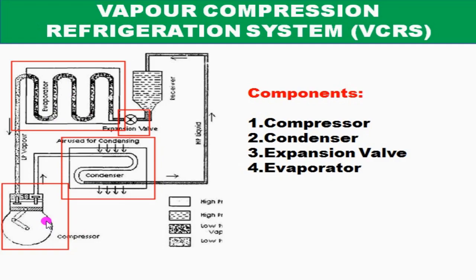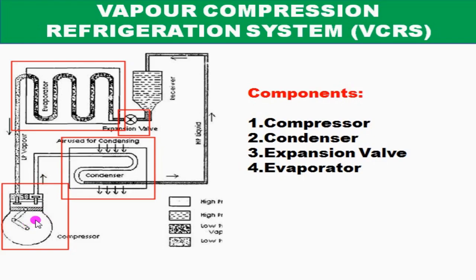One is continuously drawing the refrigerant vapor from the evaporator so that a low pressure, low temperature can be maintained in the evaporator. At that low pressure and low temperature, the refrigerant can boil by extracting heat from the refrigerated space. The second function is that once the low pressure vapor refrigerant gets into the compressor, it is compressed into high pressure vapor. So the compressor has two functions. One is drawing the low pressure vapor from the evaporator. The second is compressing that low pressure vapor into high pressure vapor refrigerant.